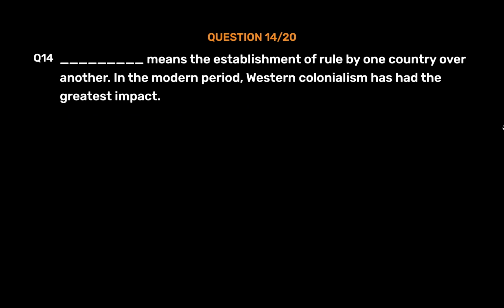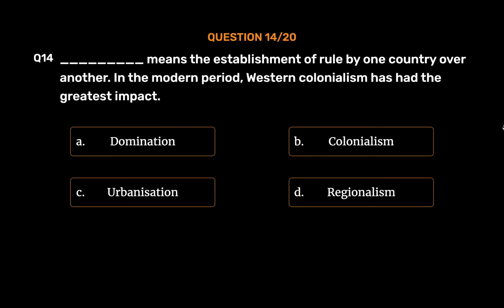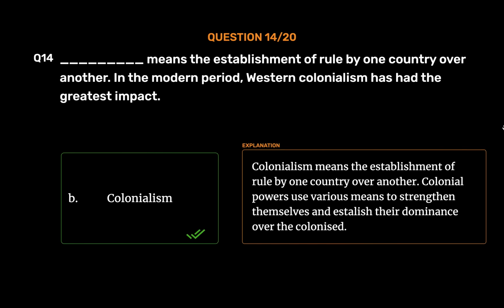Question number 14. _ means the establishment of rule by one country over another. In the modern period, Western colonialism has had the greatest impact. Option A. Domination. Option B. Colonialism. Option C. Urbanization. Option D. Regionalism. The correct answer is Option B. Colonialism. Colonialism means the establishment of rule by one country over another. Colonial powers use various means to strengthen themselves and establish their dominance over the colonized.